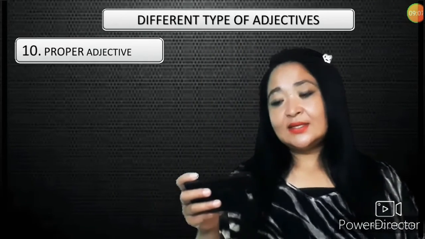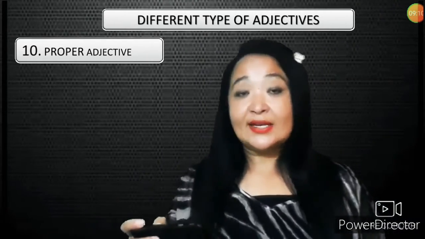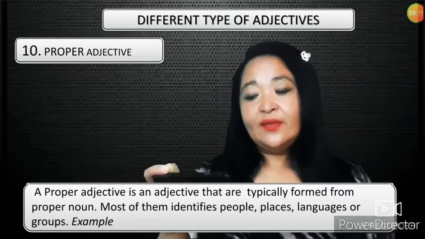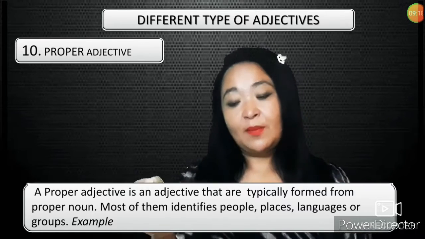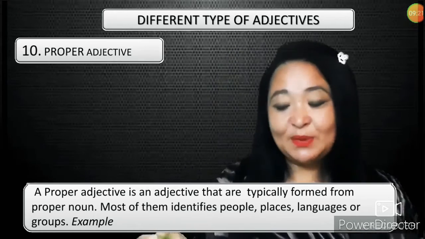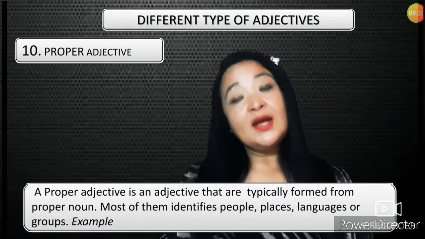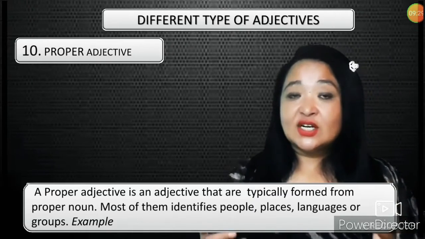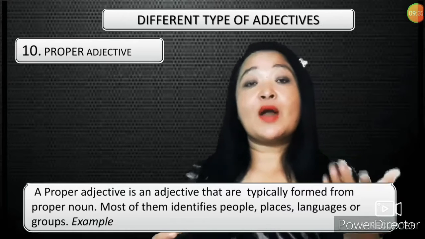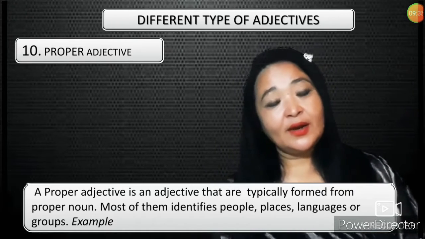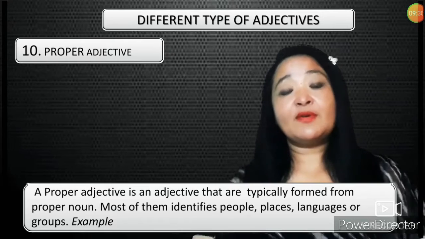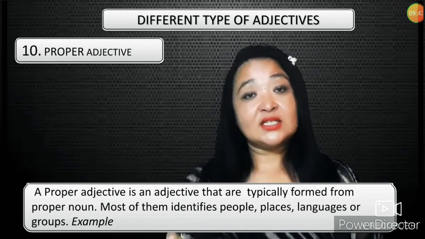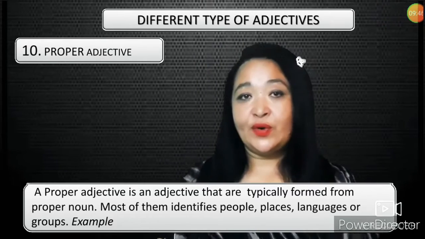Now let us see the last adjective, and that is the proper adjective. What is a proper adjective then? Well, a proper adjective is an adjective that is typically formed from a proper noun. Most of them identify people, places, languages or groups. You know proper noun? What is a proper noun? A proper noun is the name of a particular person or a particular place, isn't it? So a proper adjective is formed from a proper noun.